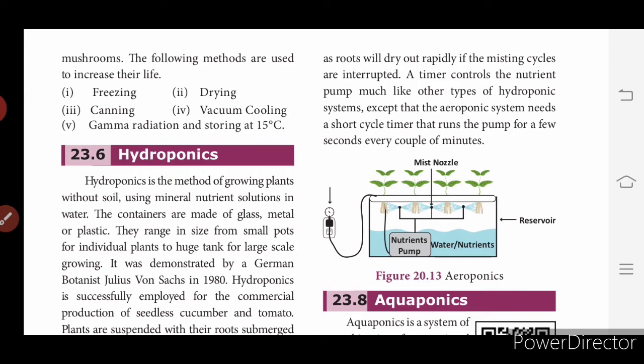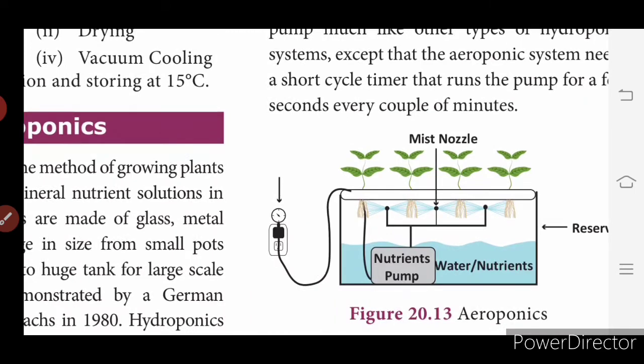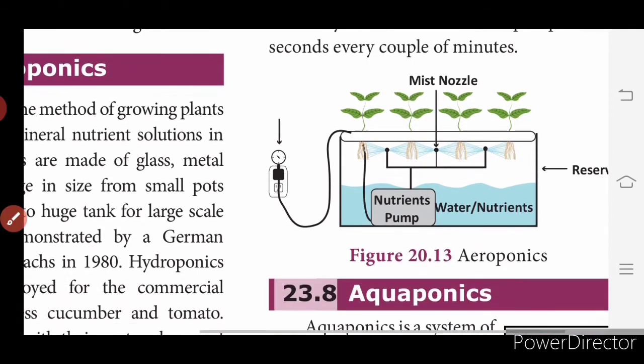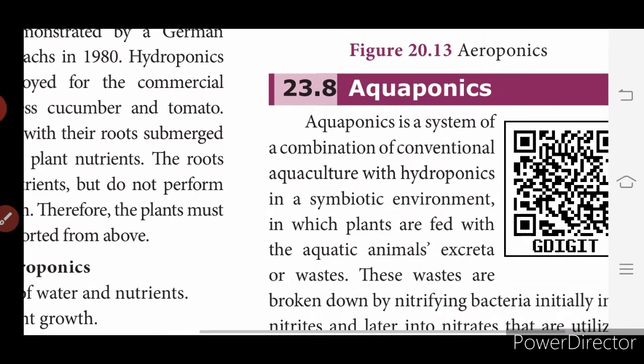So this is the setup for aeroponics. You have a nutrient pump, water with nutrients in a reservoir, and a mist nozzle which spreads the water onto the hanging roots. So the roots are hanging here. And you have a timer for the setup, which will help mist the nutrient to the roots. So next is aquaponics.